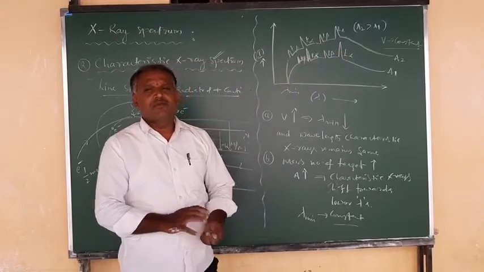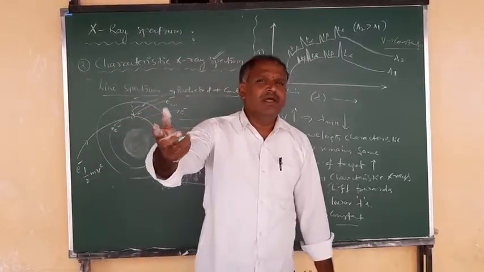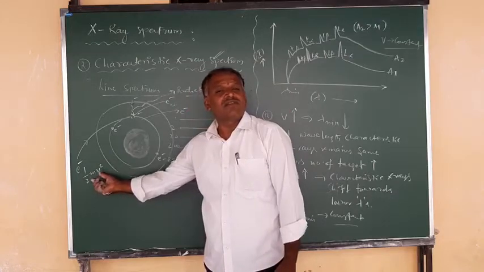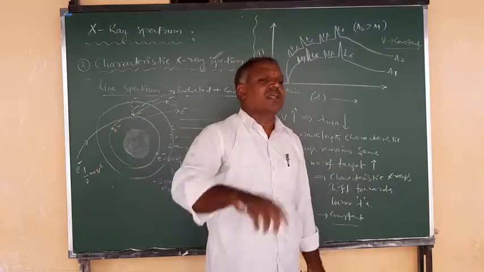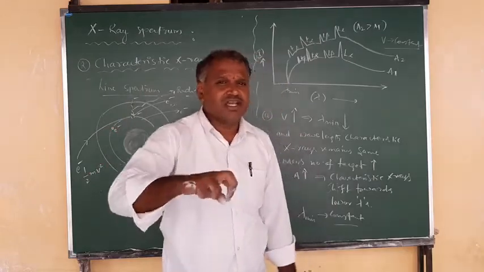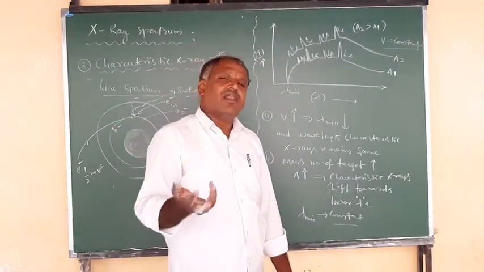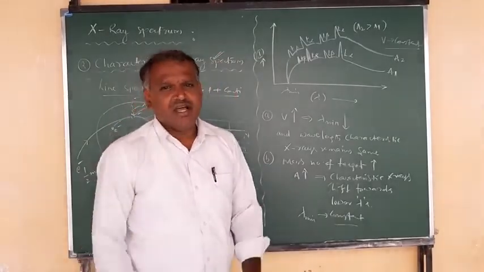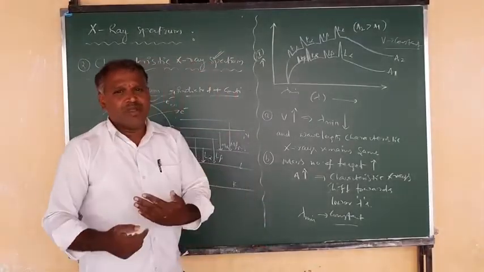In the continuous spectrum, radiation is emitted because there is a decrease in the kinetic energy of electrons when they enter the target material. That loss of kinetic energy is converted into radiation, and we get X-rays, which are observed to be continuous.